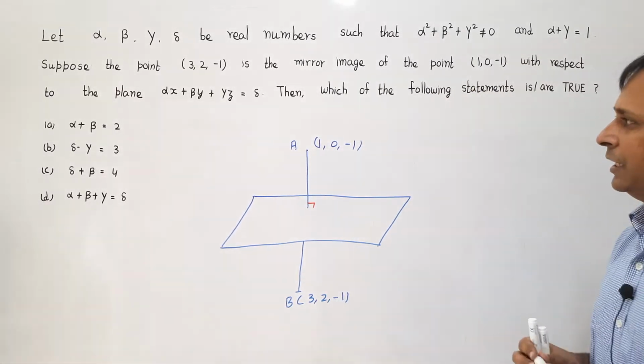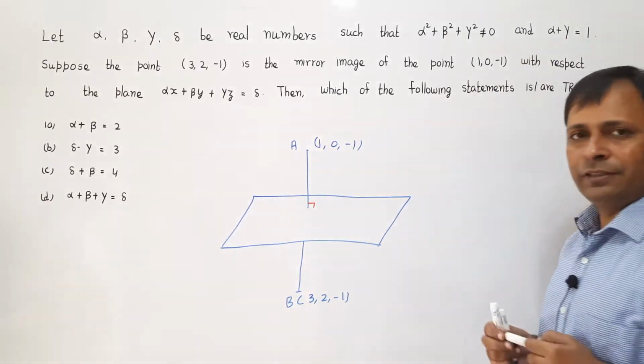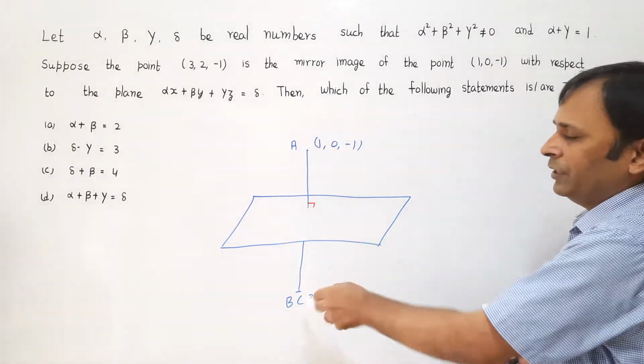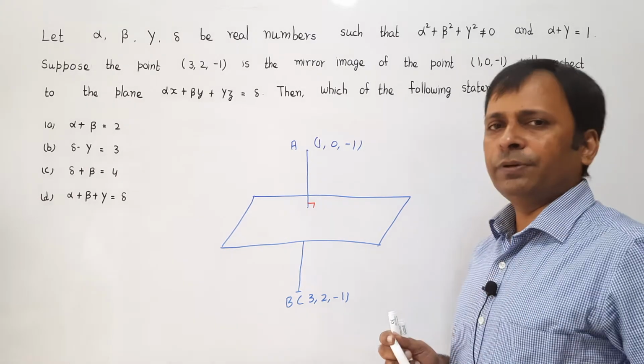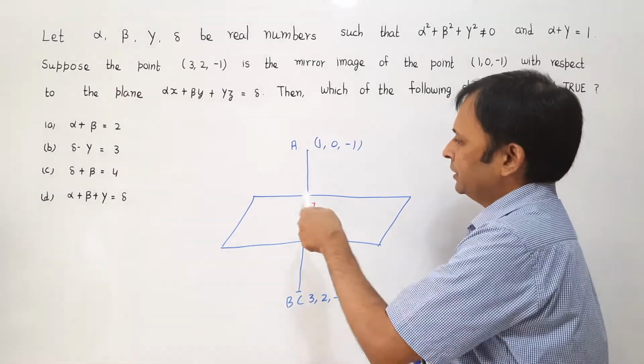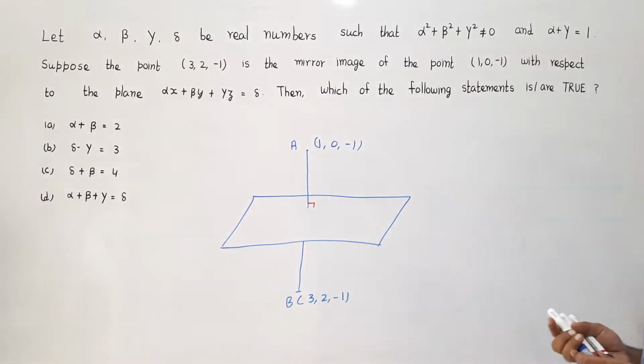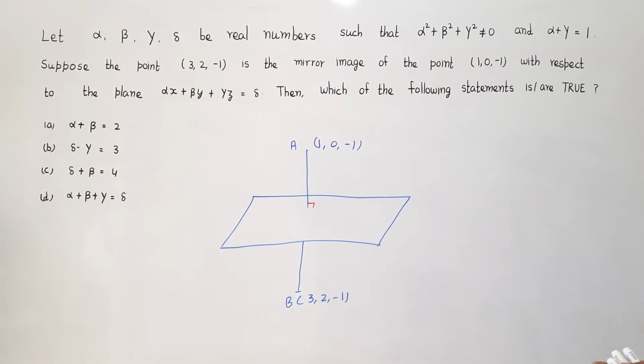Now for getting the equation of plane, we need the direction ratio of normal to the plane, that means the direction ratio of AB, and the coordinate of any point which lies on the plane, which in this case would be the midpoint of the line AB.